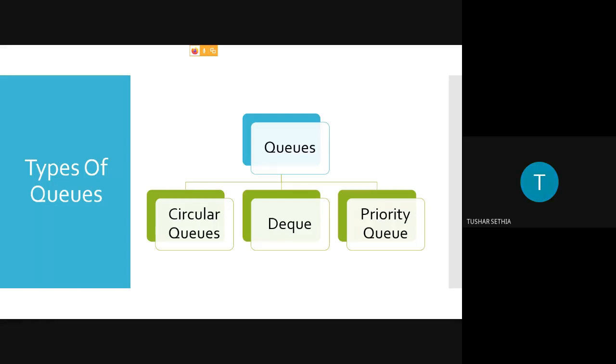FIFO structure. Correct. So if you join these two terms, it is preference in your queue elements. You can make out from the name itself that there will be some kind of preference given to the elements, and that is what your priority queue is.